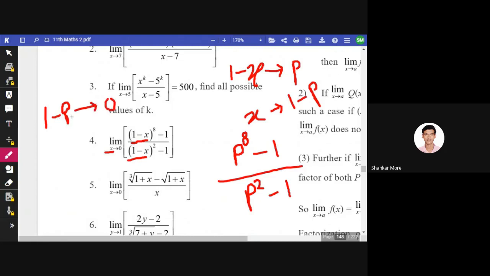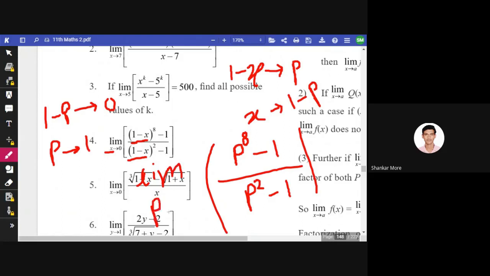So this p will go here, or 1 will go here, and p tends to 1. This 1 will go there, so minus p tends to minus 1, that means p tends to 1.